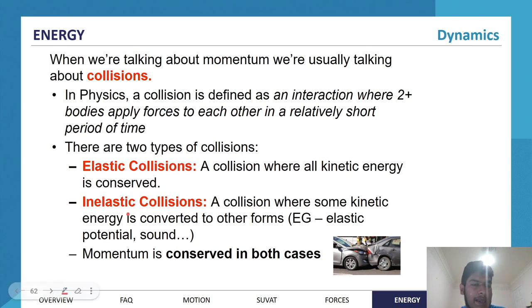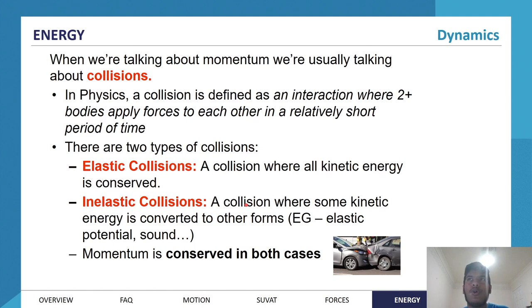But if you think about inelastic collisions, that's a collision where some kinetic energy is converted to other forms. And extremely inelastic collisions would be something like a ball of Play-Doh, for example, which is very moldable, and it gets thrown on the ground. It doesn't bounce very high. It might just flatten itself out a bit, and it doesn't bounce. So in that case, you've got a high kinetic energy initially when you're throwing it, but then at the end you've got pretty much no kinetic energy. In that case, it's an inelastic collision.